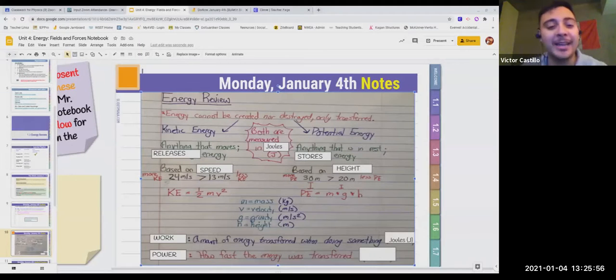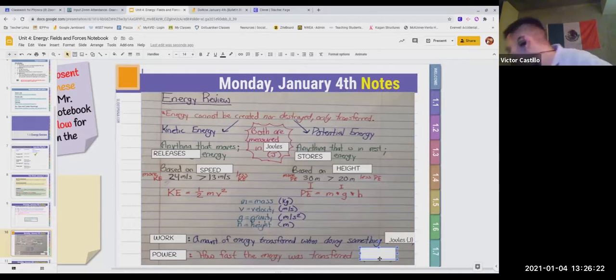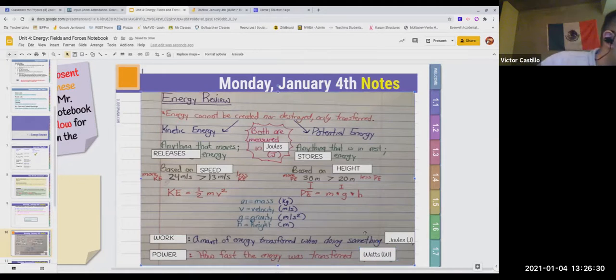Basically, what I was trying to say is power. If it's me against a power lifter to do 10 push-ups, the power lifter is going to have more power, so they're going to do the 10 push-ups faster than I would. So work is when you do something, power is how fast you do that something. How fast can you run that one lap? How fast can you do those 10 push-ups? That's power. And it's measured in watts. So the units for power is watts.